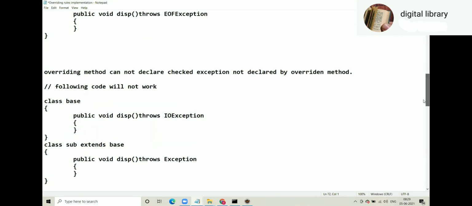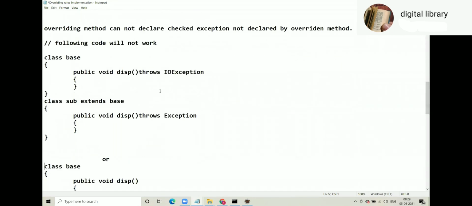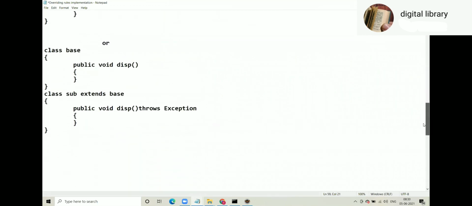And last point, overriding method cannot declare check exception not declared by overridden method. So what is the problem here? Overridden method declares IO exception and overriding method is trying to declare exception which is the parent of IO exception. Not allowed. You can declare either same or subtype, but you can't declare super type. Or this code is also wrong. What is the problem here? Overridden method has not declared any check exception and you are declaring IO exception. This is only with the checked exception, not with unchecked exception.